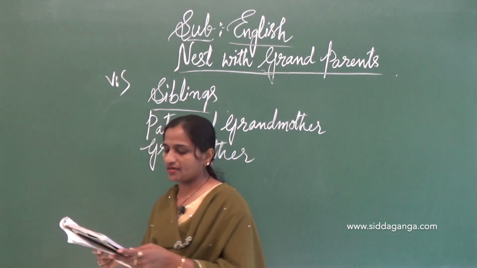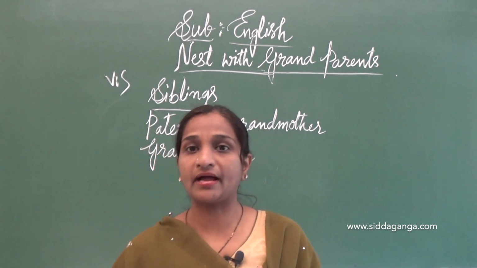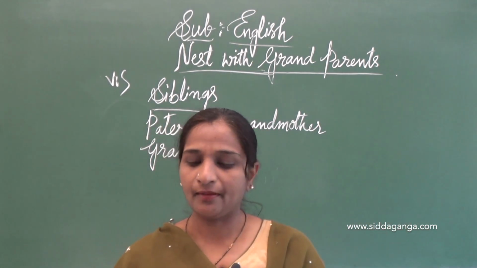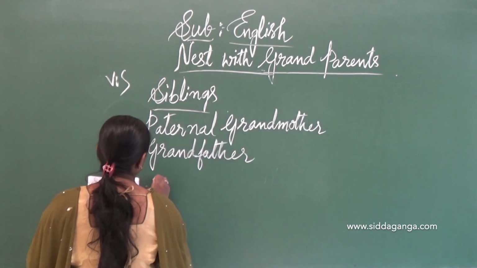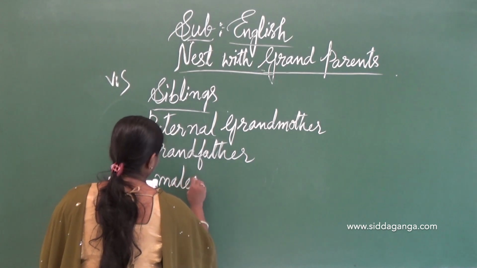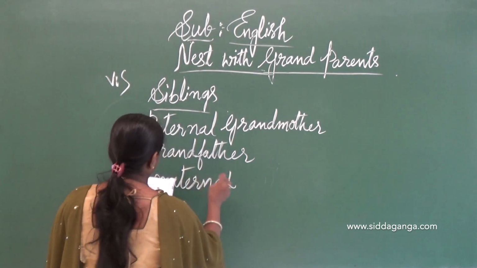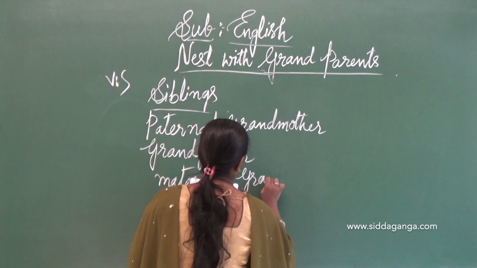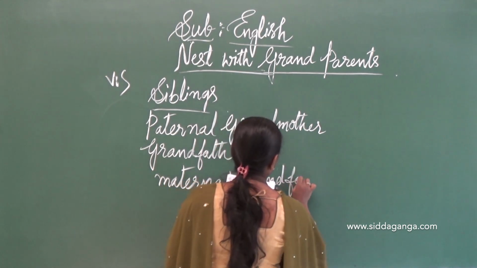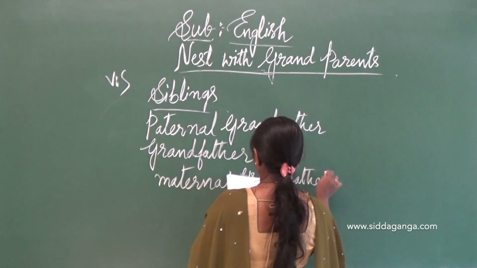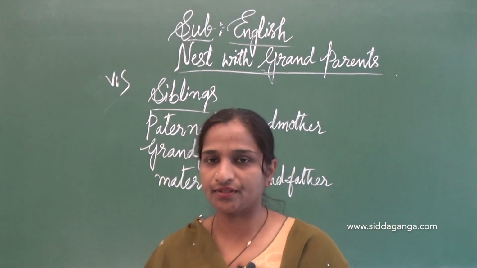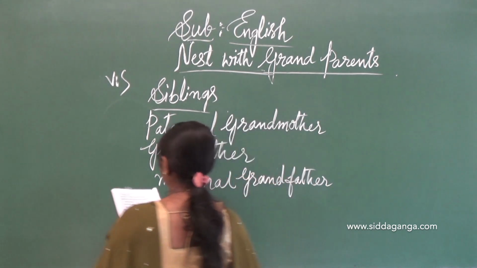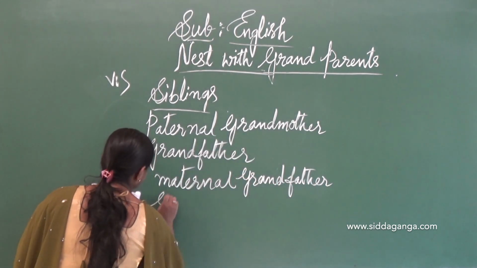Next, my mother's father is my maternal grandfather. My mother's mother is my grandmother.